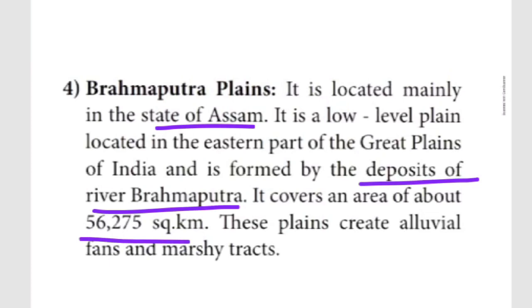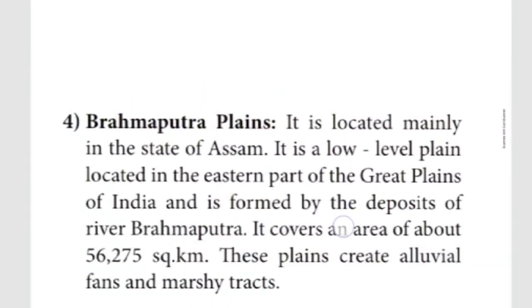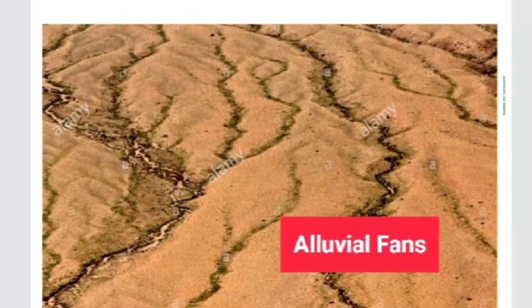These plains create alluvial fans. The Brahmaputra plains create alluvial fans as well as marshy tracts. I can show the alluvial fans, children. This is the alluvial fans. Which river creates everything? The Brahmaputra river. Just before, I told you it is the Brahmaputra plain, located in the Assam area.